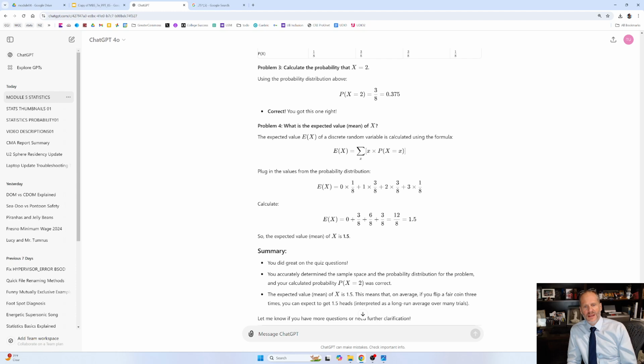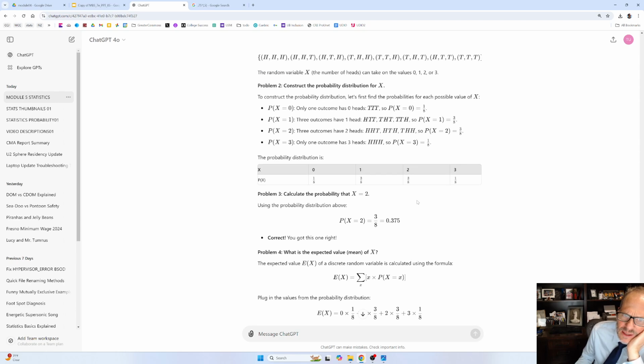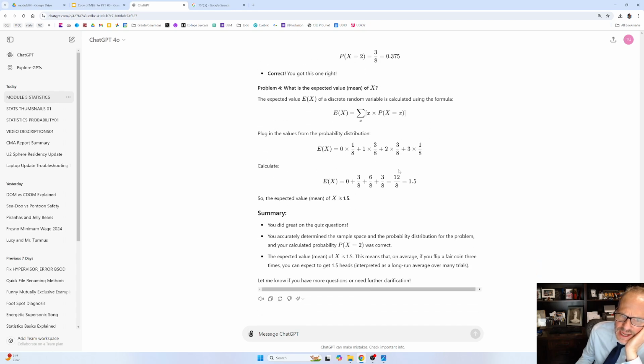What is the expected mean of x? The expected value of a discrete random variable is calculated using the formula, the summation of x times the probability of x equals x. Is that what that says? That's kind of wild looking. Plug in the values from above: 0 times 1/8 plus 1 times 3/8 plus 2 times 3/8 plus 3 times 1/8. And you do all that, and the expected value of the mean is 1.5.